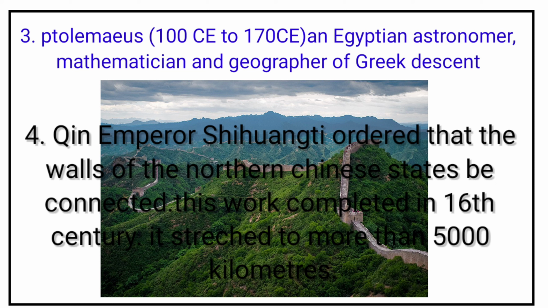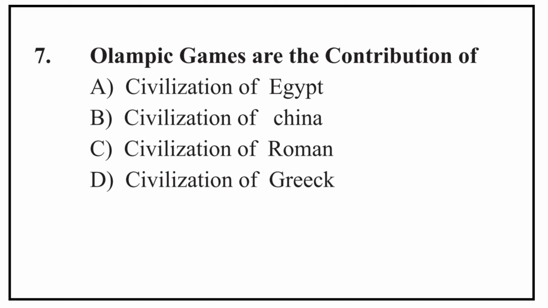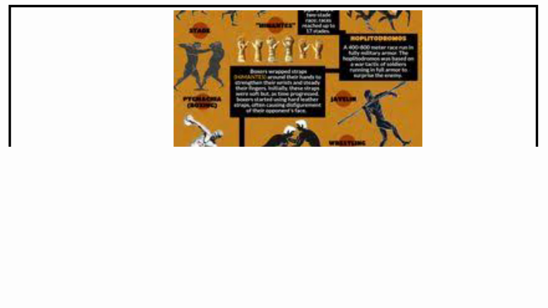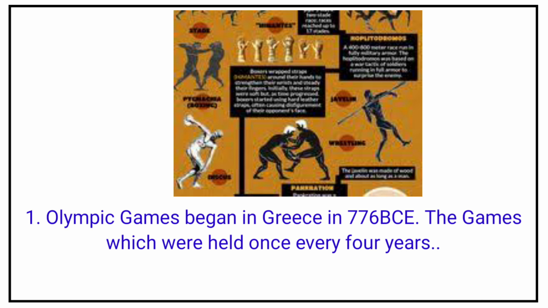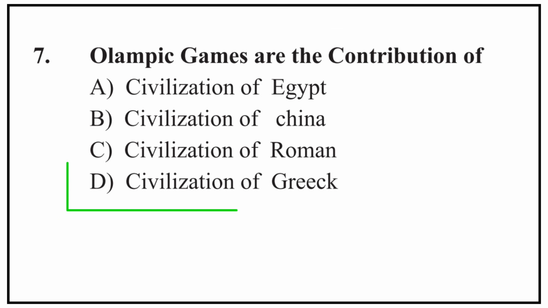Shi Huangdi. 7. Olympic Games are the contribution of. Options are civilization of Egypt, civilization of China, civilization of Rome, civilization of Greek. Let's see the options. Olympic Games began in Greece in 776 before Common Era. The games were held once every 4 years. Our right option is D, civilization of Greek.